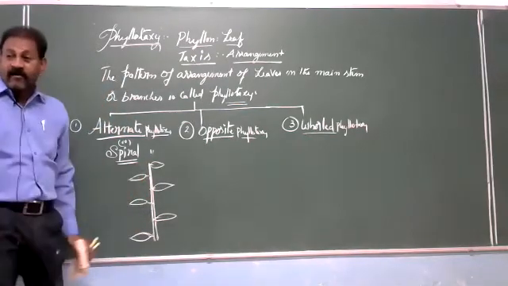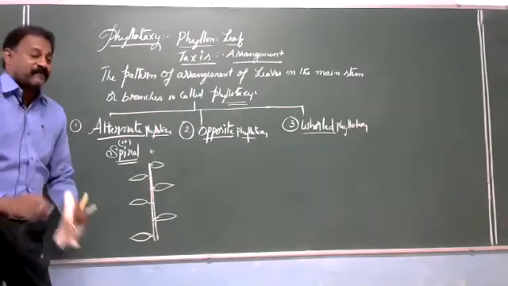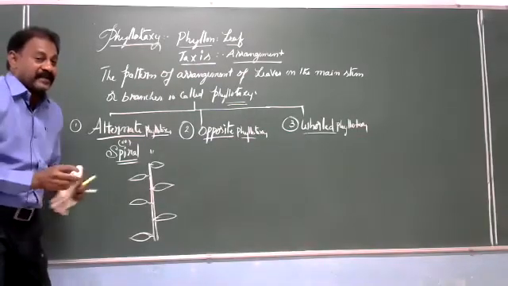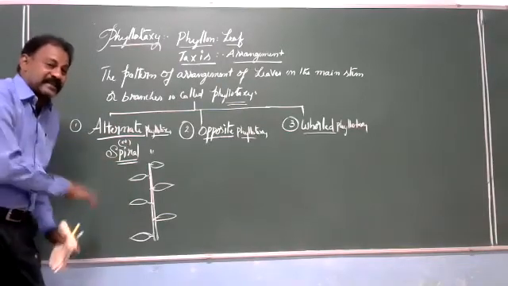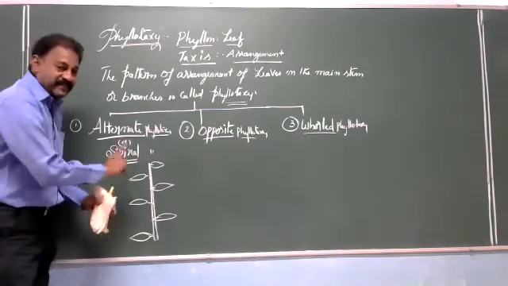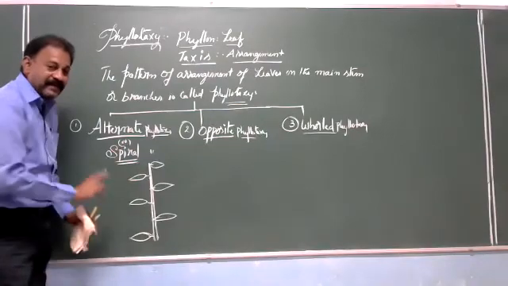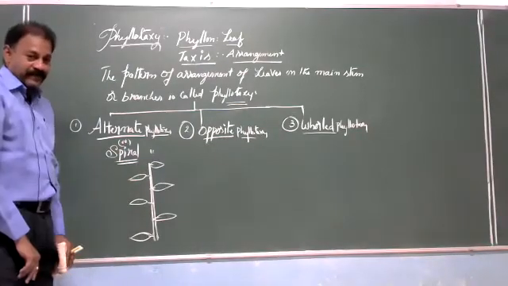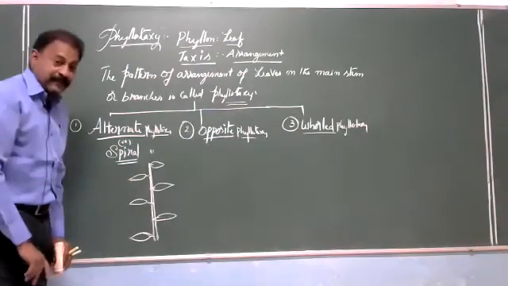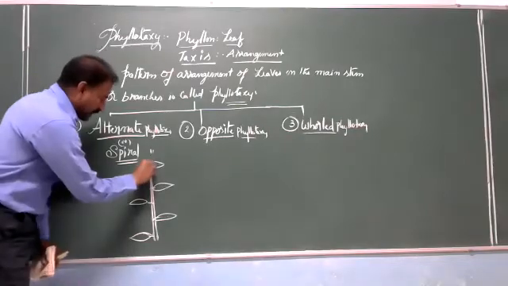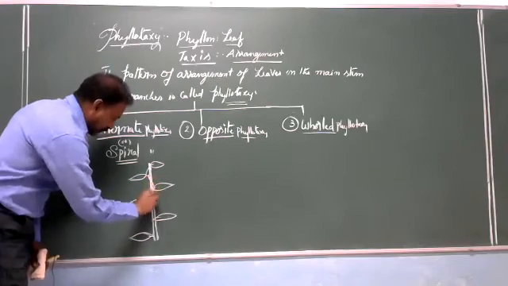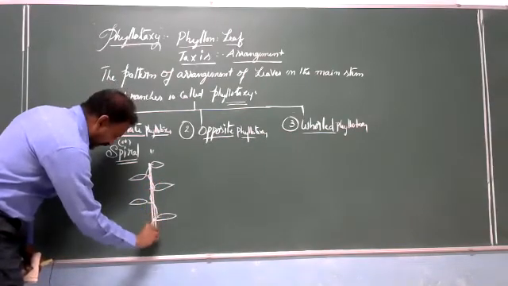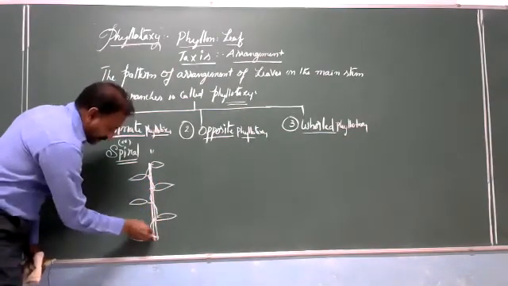This is called alternate. So in alternate phyllotaxy, what we are studying is the pattern of arrangement of leaves. How are leaves arranged here? In an alternate fashion, in an alternate pattern, in an alternate way. And if we see from the top, it looks spiral.